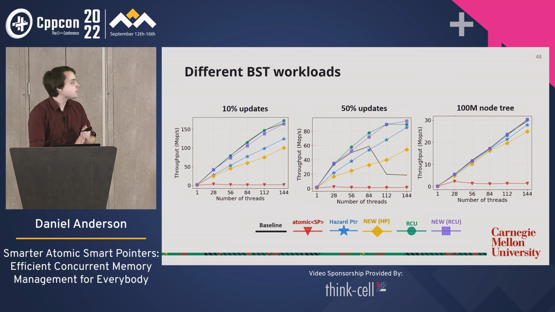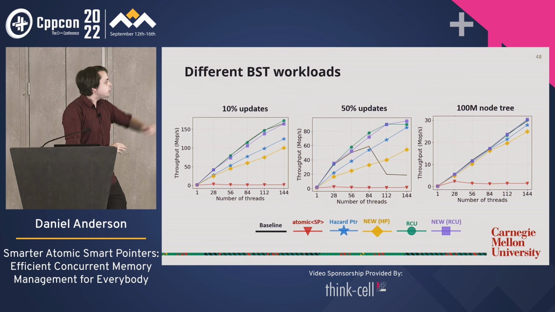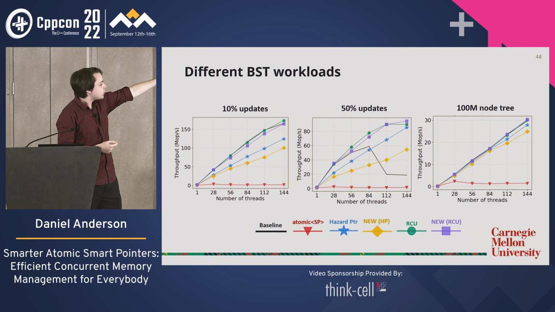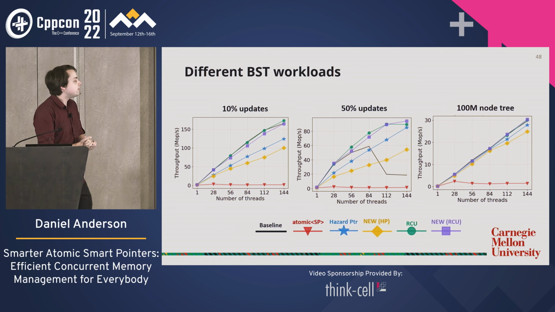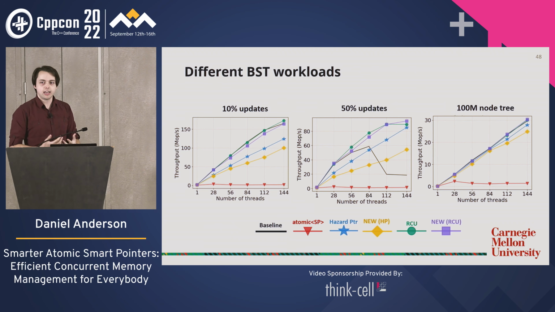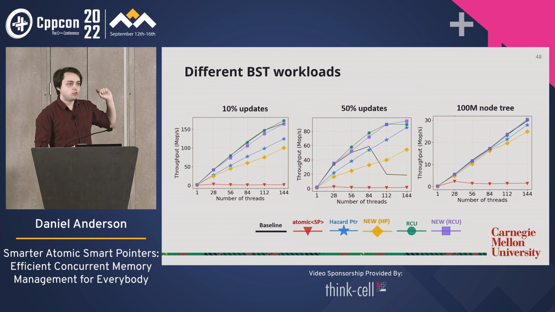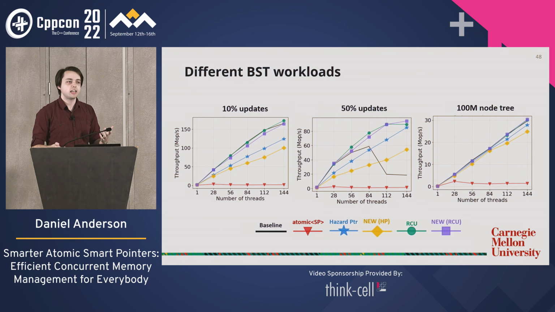I'm prepared for this. So if we do 10% updates, we can see that the throughput goes down. We get a little bit more of a gap between the smart pointer version and the non-smart pointer version, but we still get scaling. So it's not too bad. In general, the advice is if you have really heavy updates, like 50%, then you should probably not use these sorts of techniques. Something very fun happens in the 50% updates case, though.